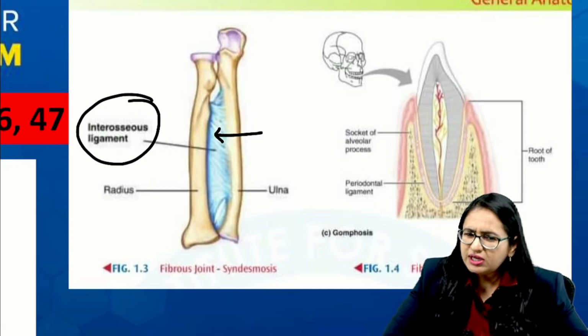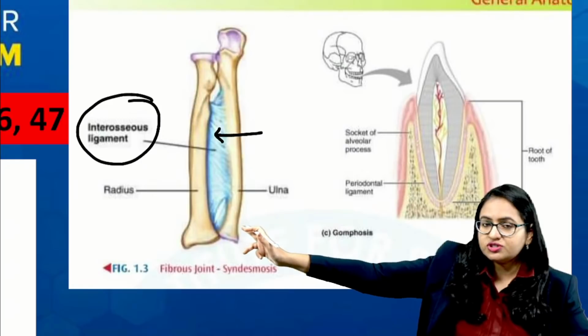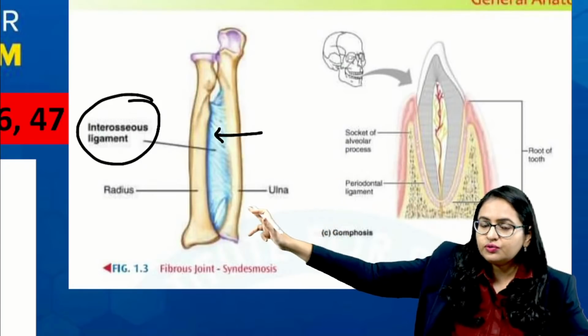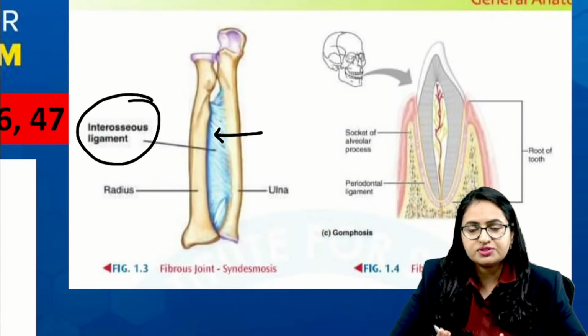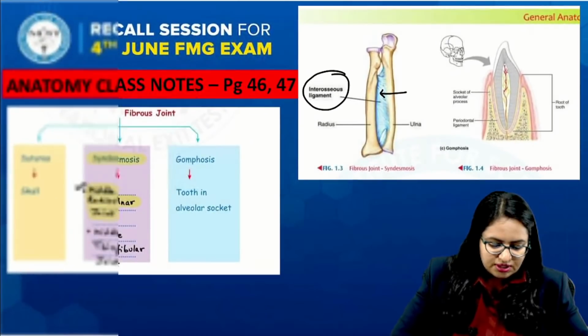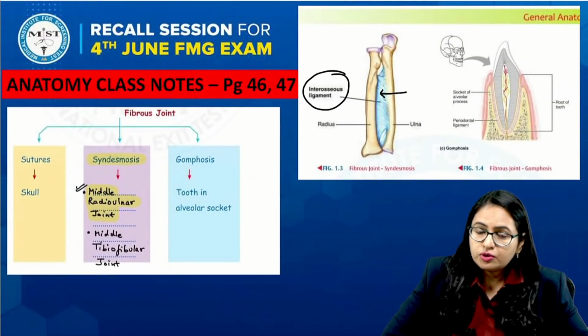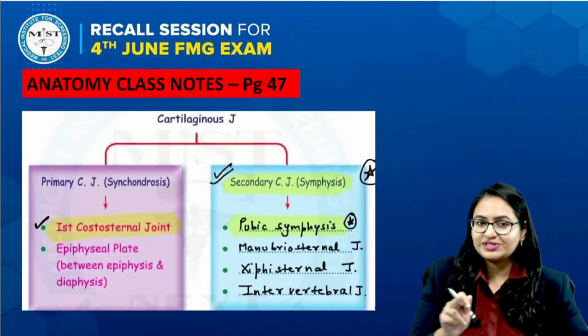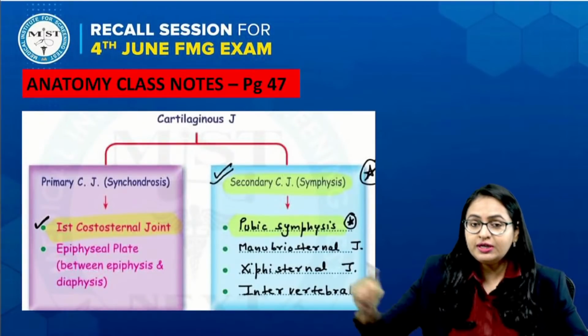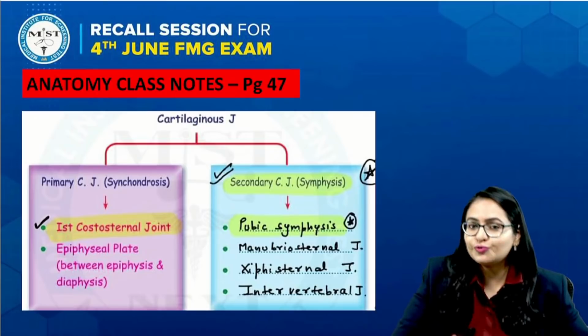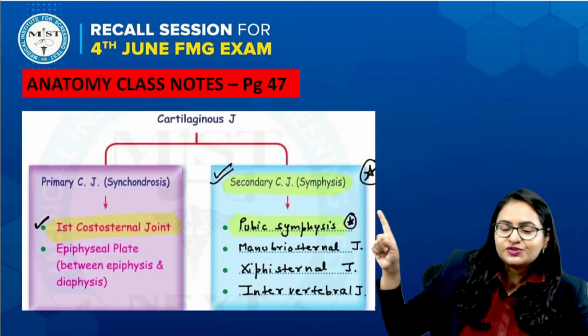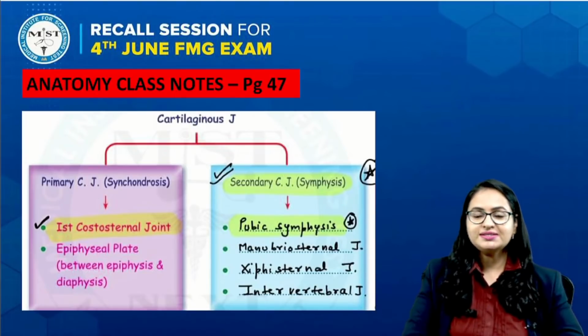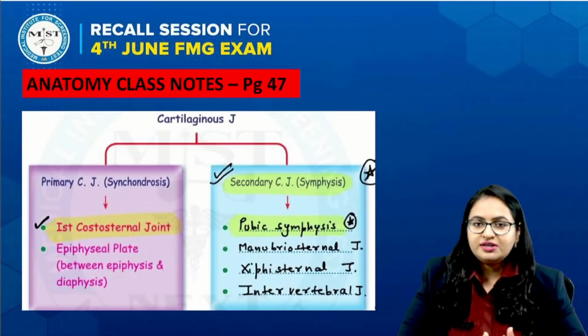So now we are very clear that the same image was given in the question, and we very well know that this joint is a syndesmosis. Okay, it is a syndesmosis. Now if we talk about the rest of the options which are given over here, symphysis, synchondrosis. The primary cartilaginous joint is also known as synchondrosis, and the secondary cartilaginous joint is also known as symphysis. So those are different.